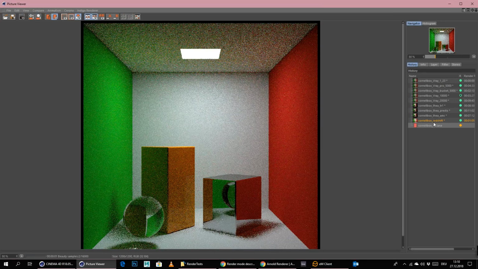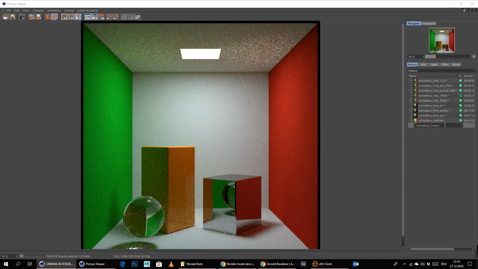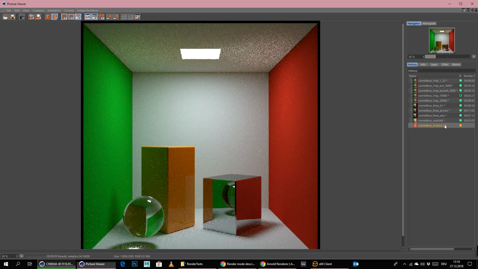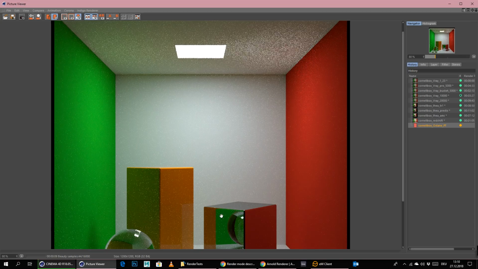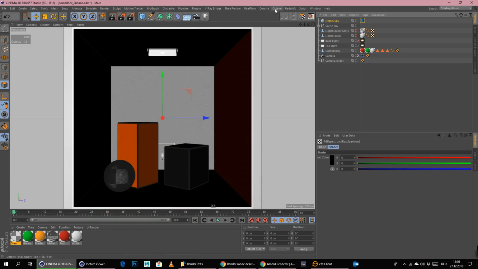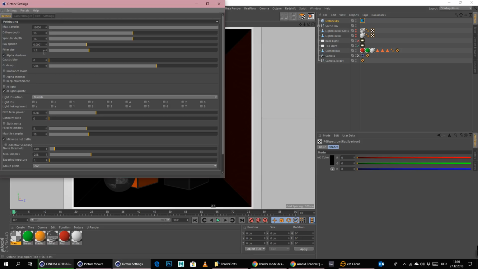Render to picture viewer in PT mode, path tracing, and we will see how long Octane needs for that. Let me see if I did any other changes.